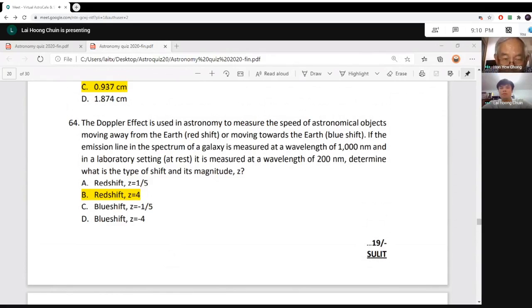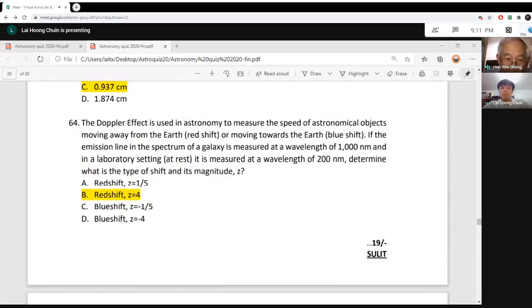Calcium II means calcium has lost one electron, singly ionized, because in astronomy, calcium II means singly ionized and calcium I means neutral calcium. So calcium II has one line, and in the measurement, that line is 1000 nanometers. Compared to the neighboring lines of the galaxy, they are sure it is a calcium II line.